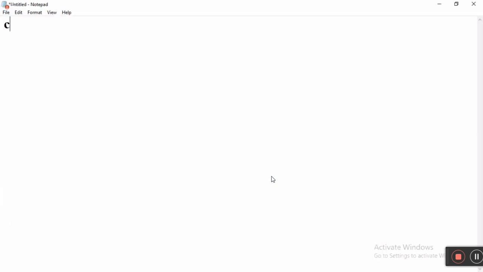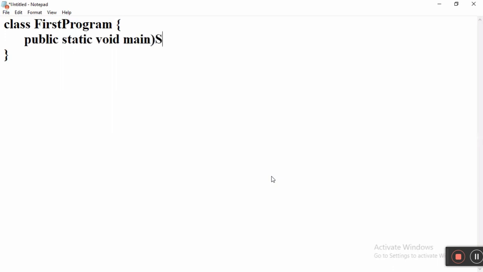Type the Java program as class FirstProgram, open bracket, close bracket. Then inside, public static void main, open parenthesis, String array args.